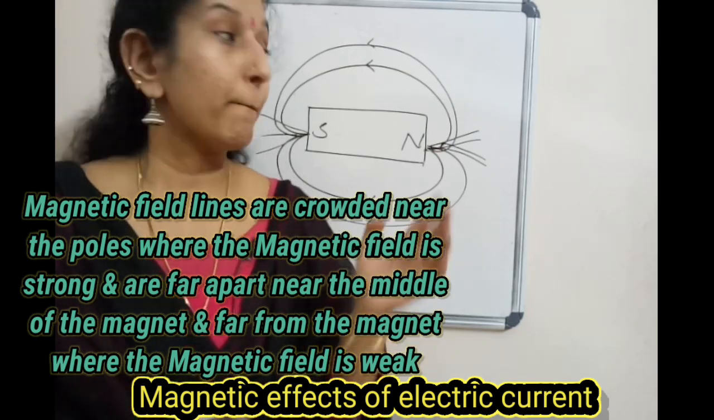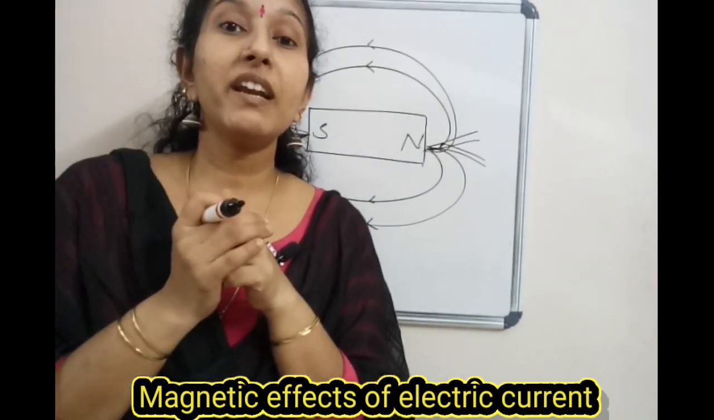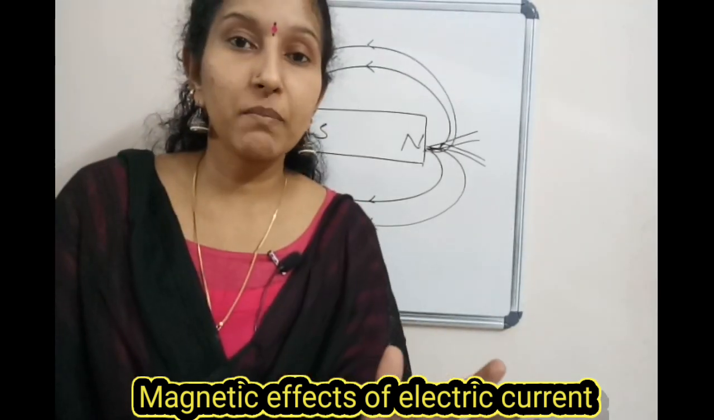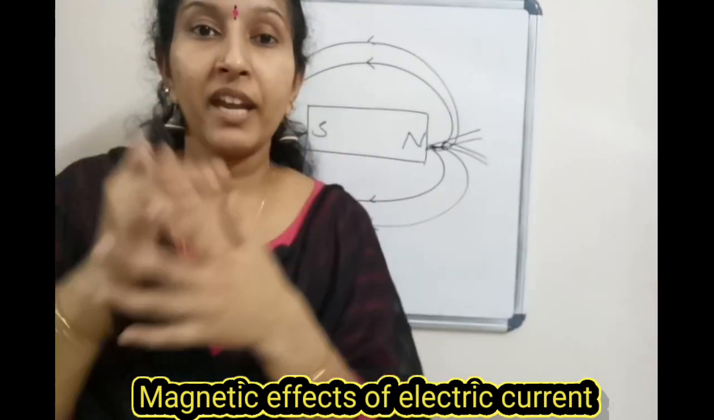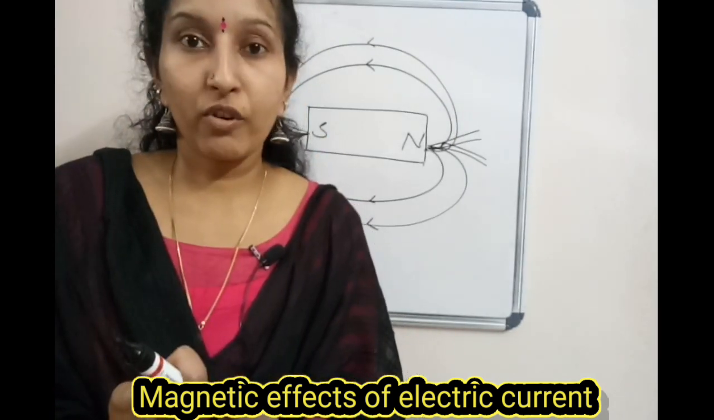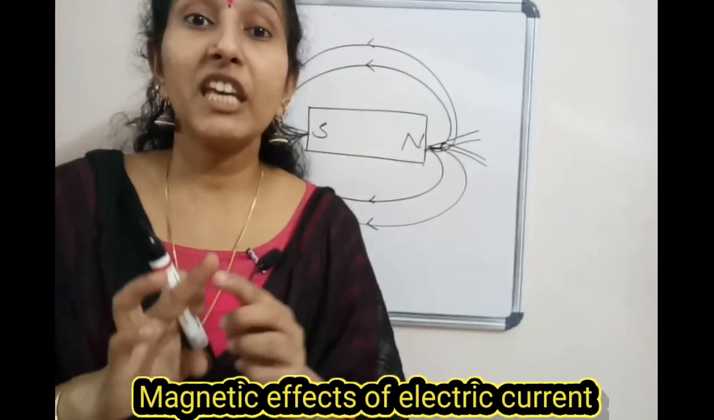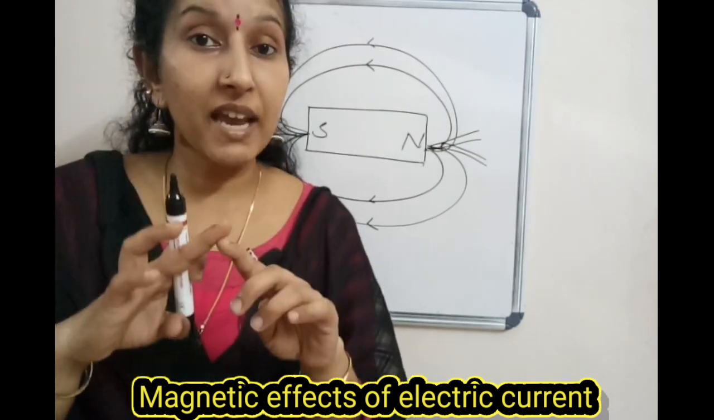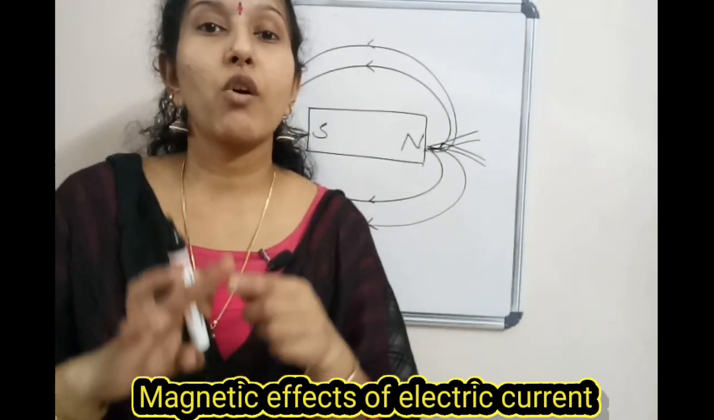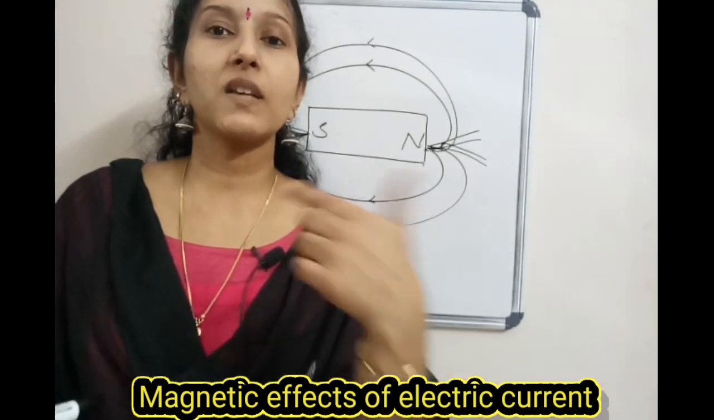And the fourth one: magnetic field lines never intersect, never join. Magnetic field lines never intersect each other, which means they never cross or join. Why? Because there is only one direction for the magnetic field. If they intersect, there would be two directions for the magnetic field, and that is not possible. There is only one direction for the magnetic field: north to south outside, and inside it is south to north.